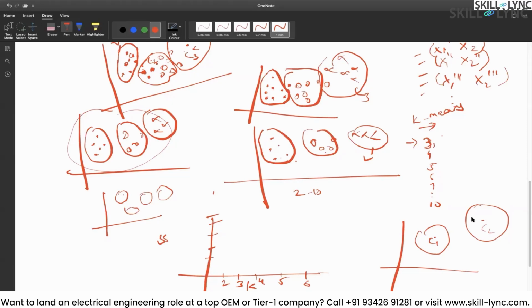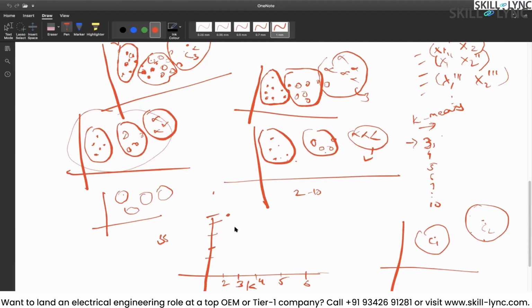You calculate the distance between all the points and their corresponding centroid for the given cluster, and then square that. In the formula of distance you will have a square root if you are using Euclidean; if you are using absolute distance, then you will have a modulus. So just take the square, add all the distances, and plot it here for 2 clusters, somewhere here.